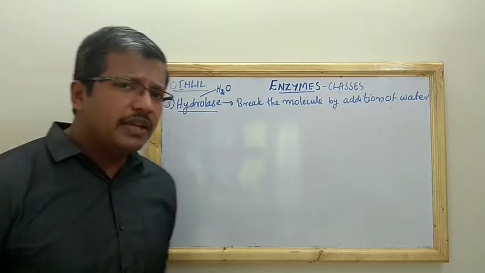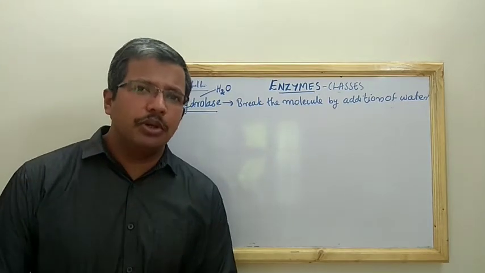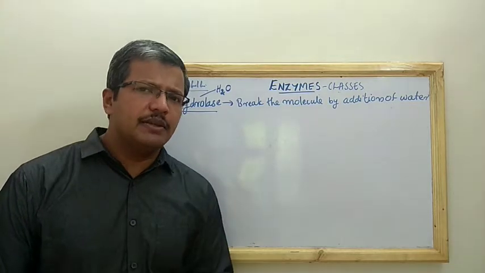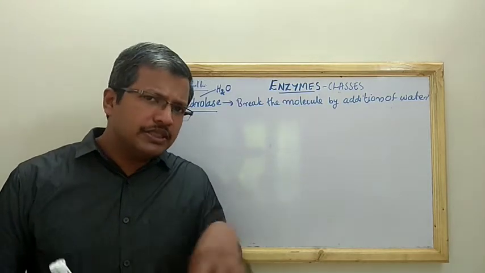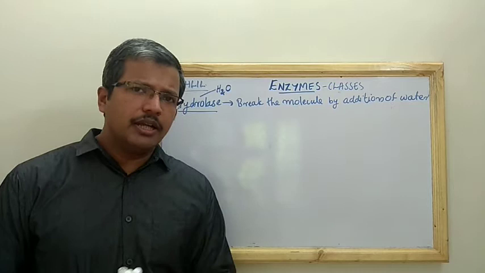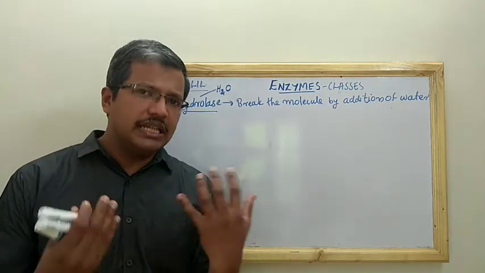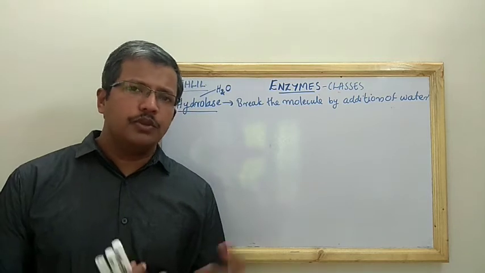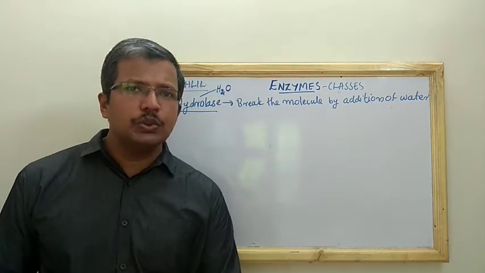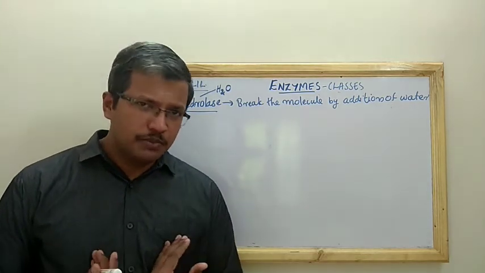Let us see how it works. You are familiar with a lot of enzymes in your body which digest numerous macromolecules into simpler components that can be absorbed. For example, glycogen breaks down into glucose units, and the glucose can be absorbed.